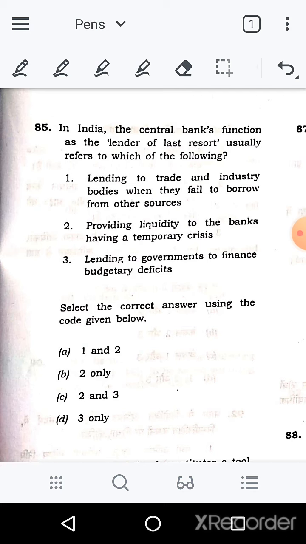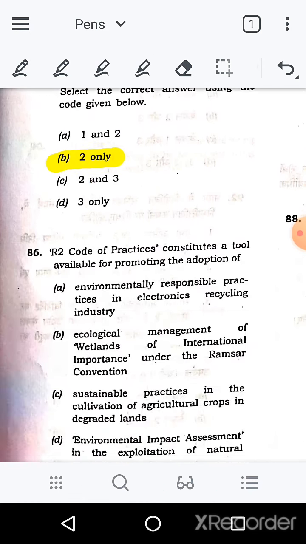Lending to government to finance budgetary deficit, that's not correct. For budgetary deficit, it's not a lender of last resort and all that. So option 2 is the right answer here. So B is the right answer for 85th question.